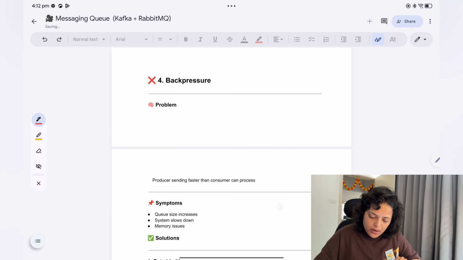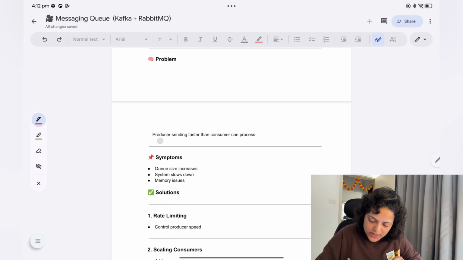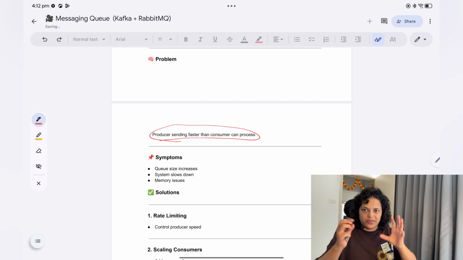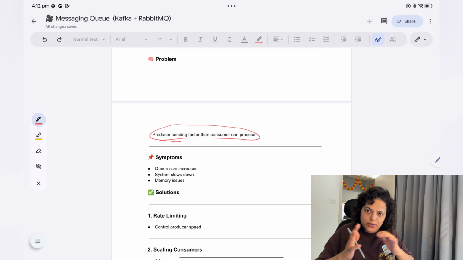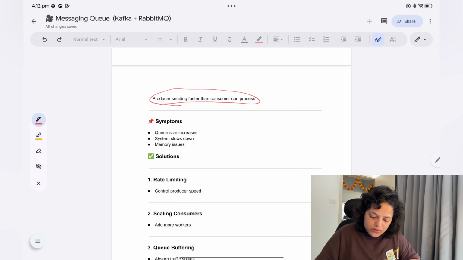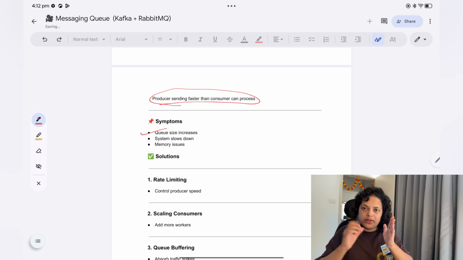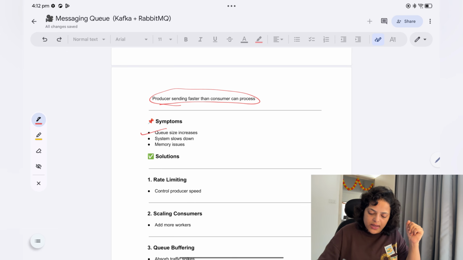And what is back pressure? Back pressure is when the producer sends faster than the consumer can process. So there is an imbalance. The producer is producing very fast and the consumer is not consuming at that speed. What will happen because of this? Queue size will increase. Data will pile up in the queue, the system slows down, and there are memory issues.